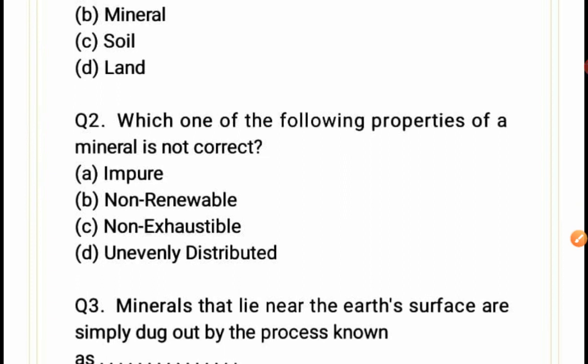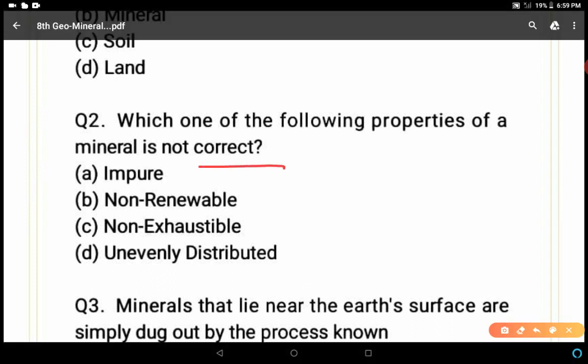Which one of the following properties of a mineral is not correct? There are 4 properties of the minerals. Which is not correct about it? Impure, non-renewable, non-exhaustible and unevenly distributed. Minerals are found in ore form, so they are impure in the beginning. Non-renewable: these are non-renewable because minerals cannot be renewed after using once.